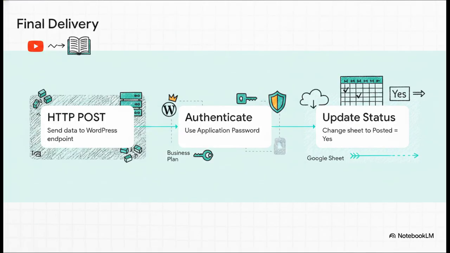Now that the data is secured, the final delivery sequence kicks off. An HTTP post request is sent straight to the WordPress posts endpoint. Quick note here, to authenticate this seamless connection, you absolutely must use an application password, which means you'll need either a WordPress business plan or a self-hosted site. Once published, the agent does one last bit of housekeeping. It reaches back into the Google Sheet and simply updates the status to posted equals yes.